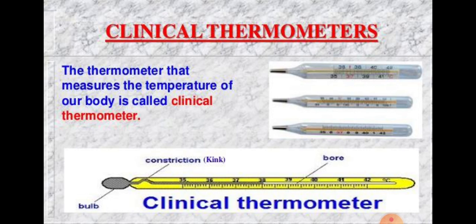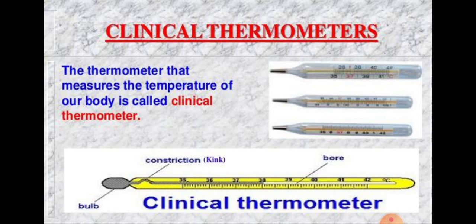The clinical thermometer is also called a doctor's thermometer, used by doctors, and we also use it at home to measure our body temperature. After the laboratory thermometer, next is the clinical thermometer.